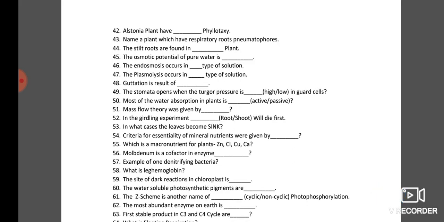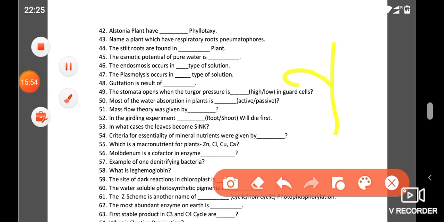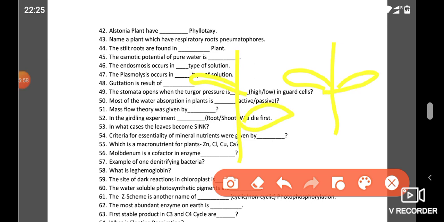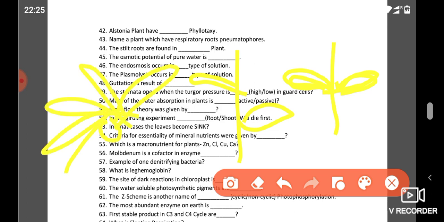Alstonia is a common plant having whorl phyllotaxy. Phyllotaxy is the arrangement of leaves on the stem. They may be opposite, when the leaves are arranged opposite. More common is alternate: this one is a leaf, this one is a leaf. This is opposite: here is a leaf, here is a leaf. One leaf at one node is alternate. Two leaves at one node is opposite. Similarly, in a whorl there are many leaves at one node. This kind of arrangement is called whorl phyllotaxy, seen in Alstonia.